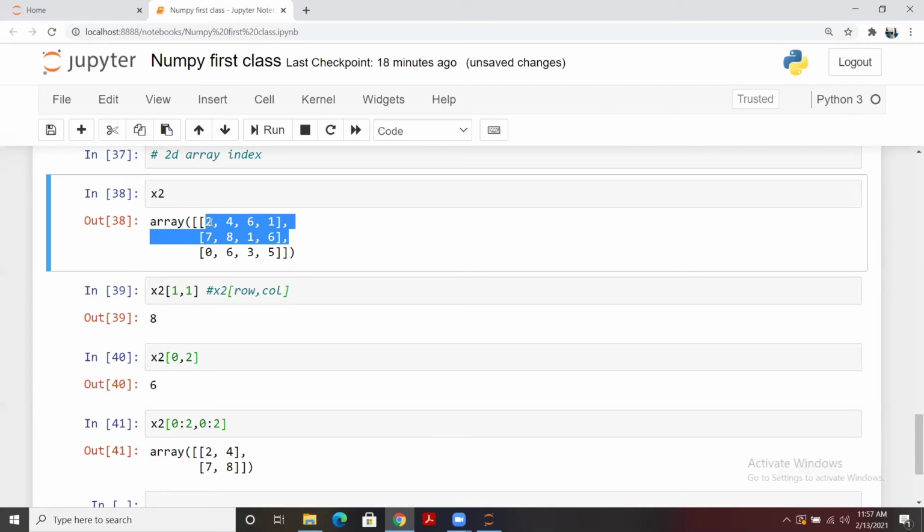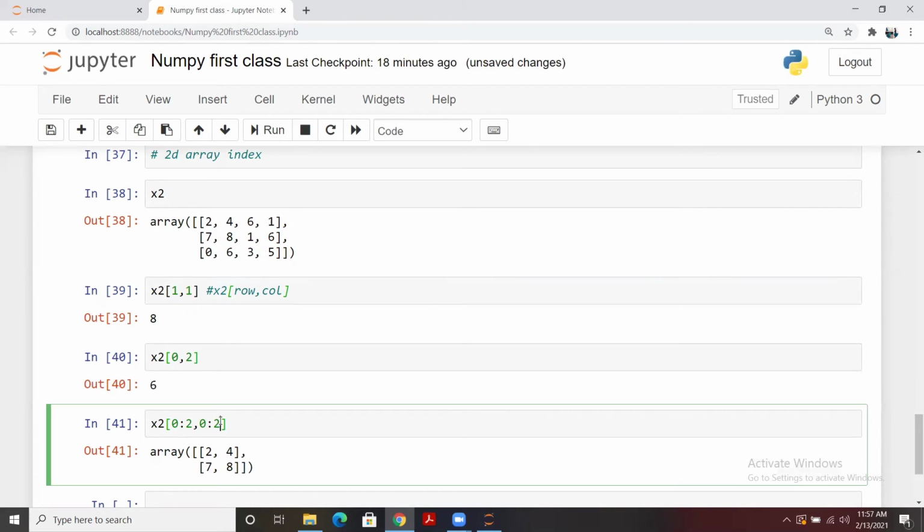And in case we want to extract 2, 4, 6, 7, 8, 1, what we are going to do is increase the index for the column part. Here it is. I hope it is clear to you. So nothing will change from what we did for one-dimensional, but for row and column we have to use a comma here. Everything we perform on the basis of row will be before the comma, and whatever we want to do for the columns will be after that comma.